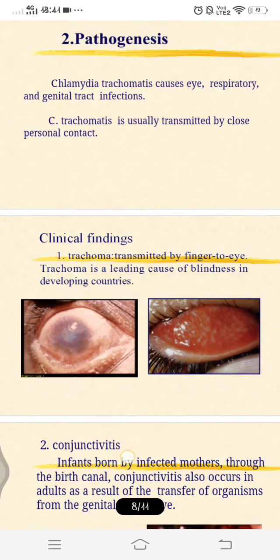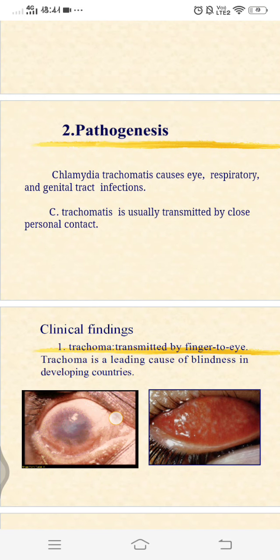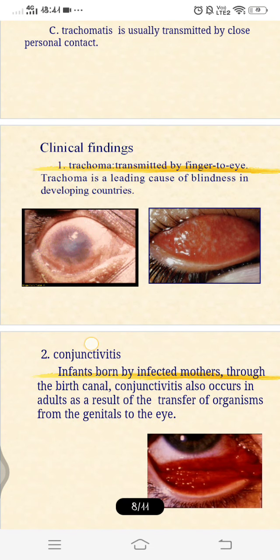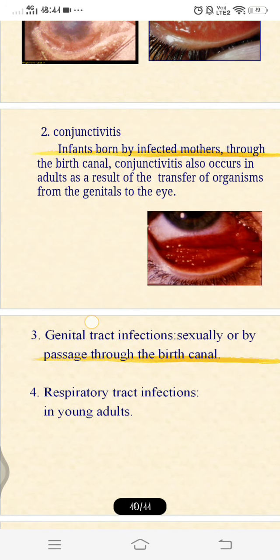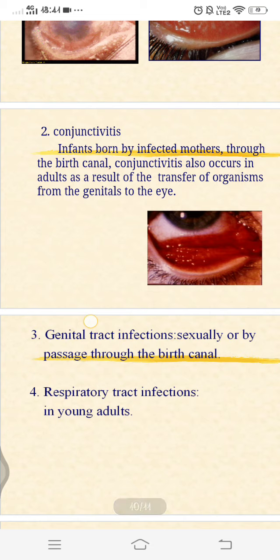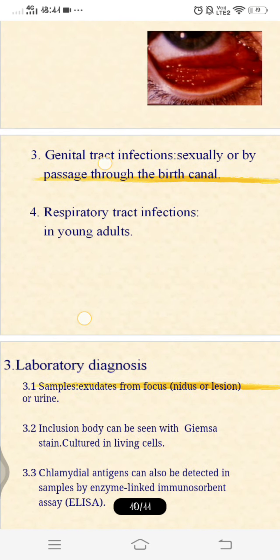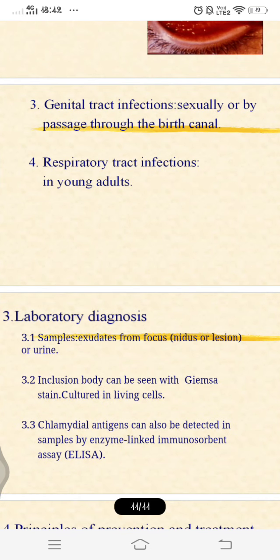And here you can see the clinical findings: Chlamydia trachomatis causes eye, respiratory, and genital tract infections. As I said, trachomatis is usually transmitted by close personal contact, by finger to eye. Trachoma is a leading cause of blindness in developing countries. Conjunctivitis occurs in infants born to infected mothers through the birth canal, so sometimes it passes from mother to child. Conjunctivitis also occurs in adults as a result of transfer of organisms from the genitals to the eye by sexual contact. Genital tract infections are acquired sexually or by passage through the birth canal, and respiratory tract infections occur mainly in young adults.